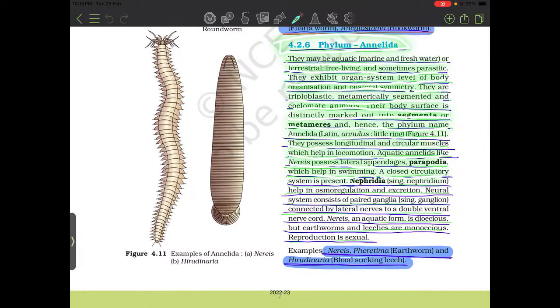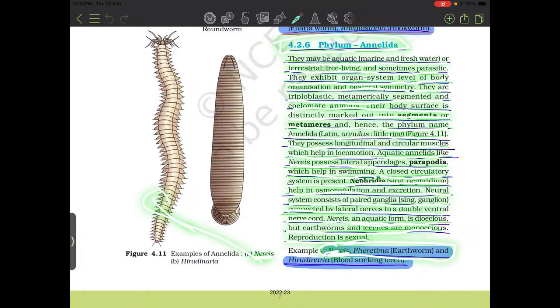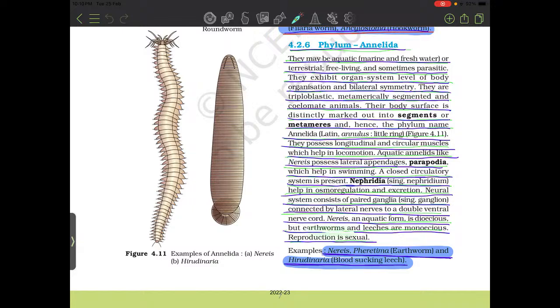A closed circulatory system is present. Nephridia help in osmoregulation and excretion. The neural system consists of paired ganglia connected by lateral nerves to a double ventral nerve cord. Nereis is an aquatic, dioecious annelid, while earthworms and leeches are monoecious. Reproduction is sexual. Examples: Nereis, Pheretima. Here is Nereis, and here is the leech, Hirudinaria, and the earthworm. Earthworm and leech are monoecious. Nereis is dioecious.